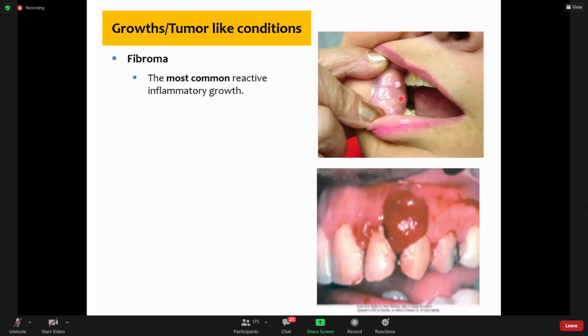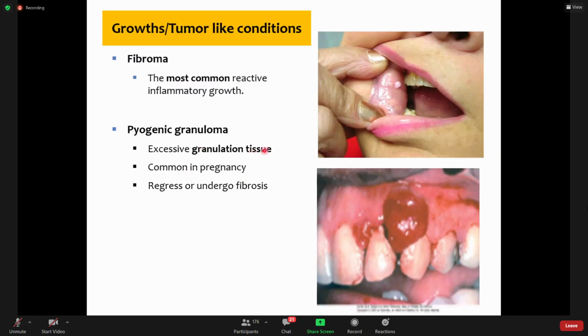And the second type of growth, this is in contrast to this fibroma, which is gray. This pyogenic granuloma is reddish, and it is larger. It is reddish because it is composed of newly formed blood vessels. Now newly formed blood vessels are seen in granulation tissue. You may recall from your POD block that every inflammatory process is followed by the formation of granulation tissue. And granulation tissue is composed of newly formed blood vessels, fibroblasts, and some inflammatory cells, some necrotic debris.